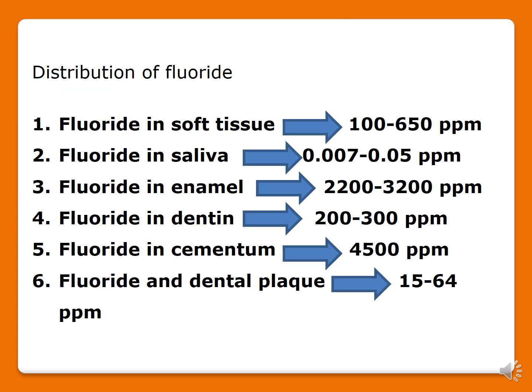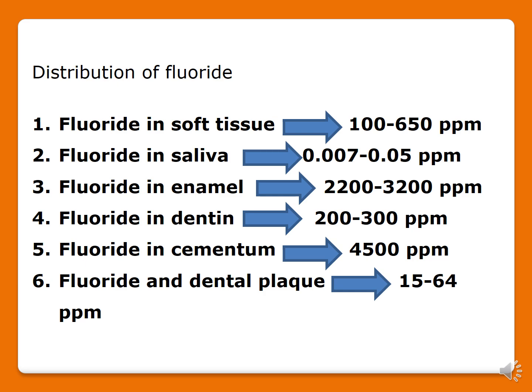Now next is distribution of fluoride. How does this fluoride get distributed in various regions? First, moving on to the soft tissue. In soft tissue, 100 to 650 ppm of fluoride is found. Okay, now this is one of the very important ones which might be asked in your final or university exam and also in your NEET question paper.